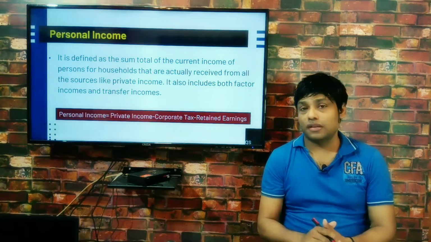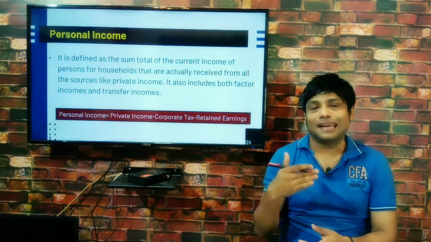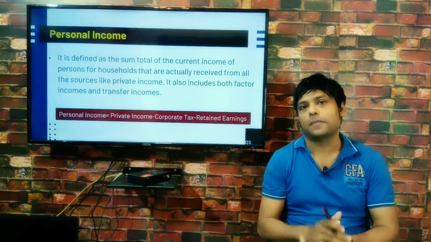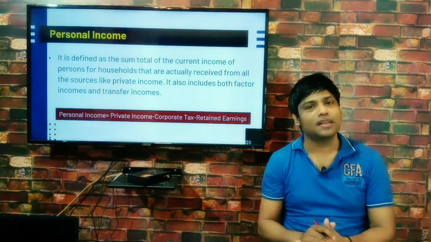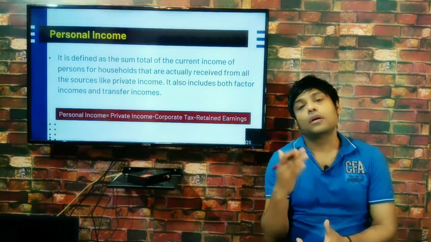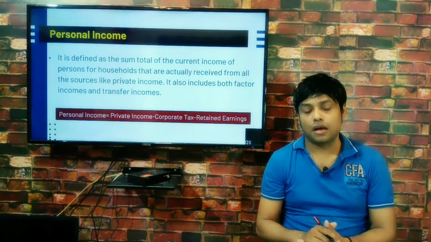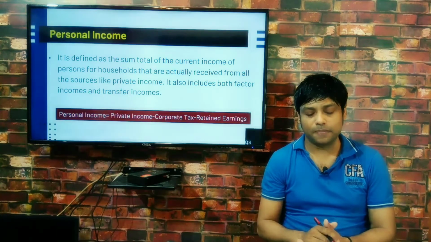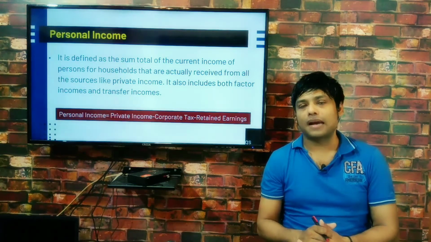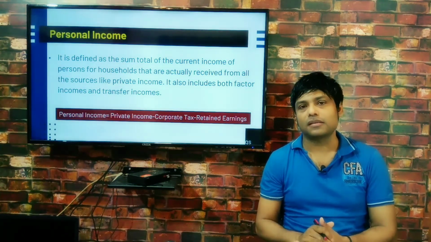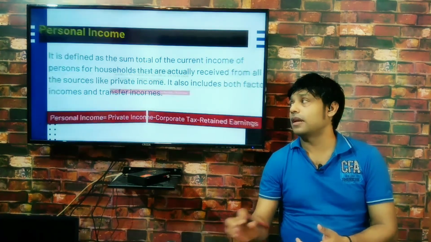And it does not include retained earnings also, because they are retained by private enterprises for their future expansion and unforeseen events. Therefore, on the PPT slide you can see I have written the formula of personal income like this: personal income is equal to private income minus corporate tax minus retained earnings. Okay, let us move to the next slide.